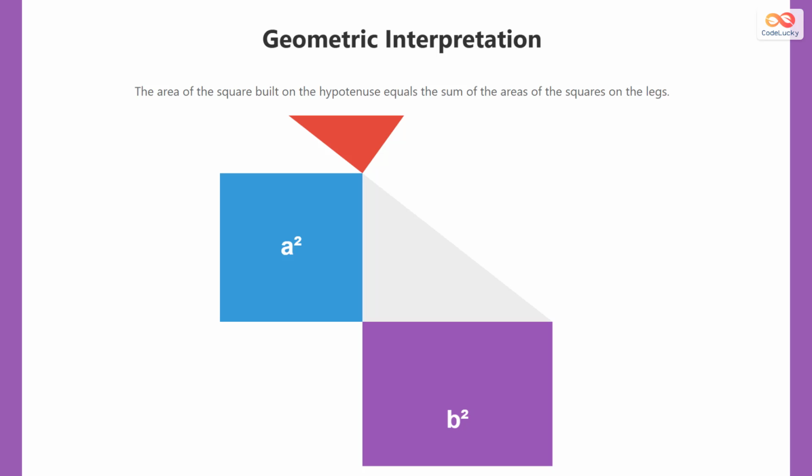Visually, this relationship is about area. Imagine building a square on every side of the triangle. The area of the large square on the hypotenuse is exactly equal to the combined areas of the two smaller squares on the legs.